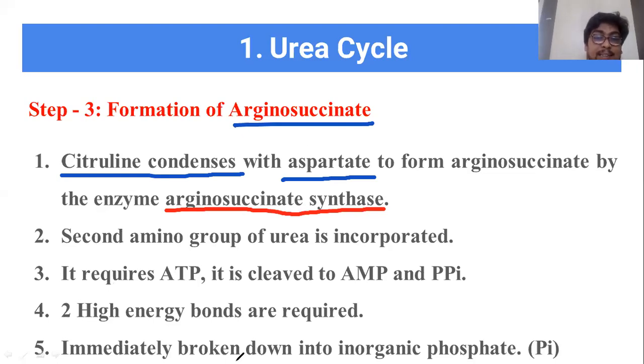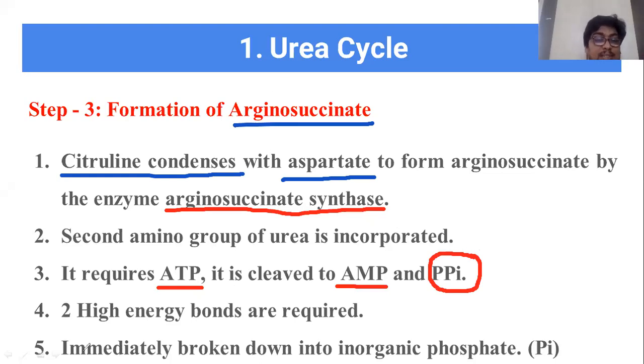In this reaction, the ATP molecule is utilized. As a result, this ATP molecule is converted into adenosine monophosphate, because two inorganic phosphate molecules are utilized for this conversion.